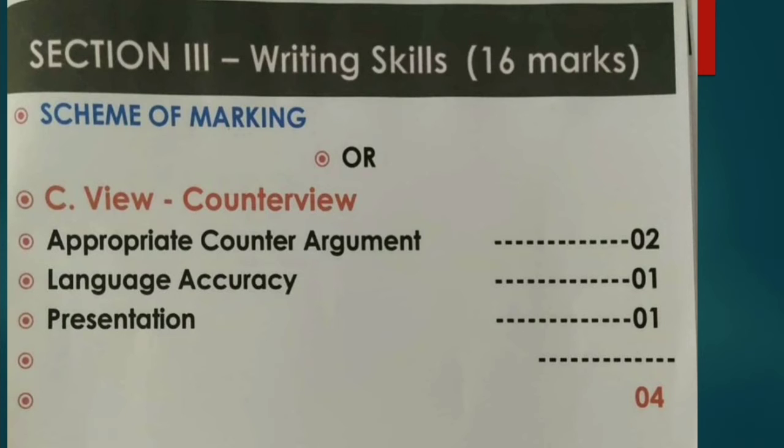Moving on to the next scheme of marking, that is view counter view question. Appropriate counter argument will give you 2 marks. Language accuracy in your answer will give you 1 mark. And your presentation in the examination while attempting this question, view counter view, will definitely give you 1 mark. So you must keep in mind that appropriate counter argument is important because it will give you 2 marks. Language accuracy will give you 1 mark, and presentation will give you 1 mark.